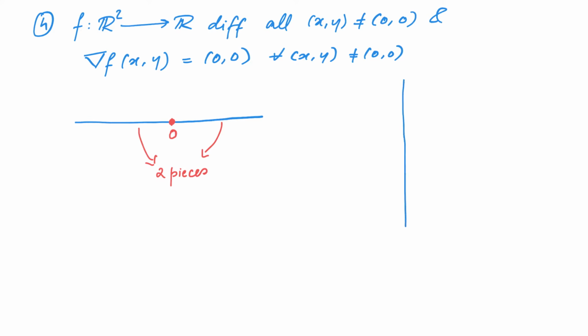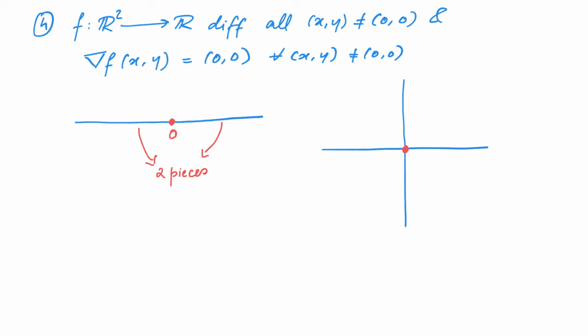However, when we consider R² minus the origin, the resultant set is still one piece. At least it looks like one piece to us. Therefore, the earlier intuition that the function has to be constant on each piece should tell us that the function f should be a constant.